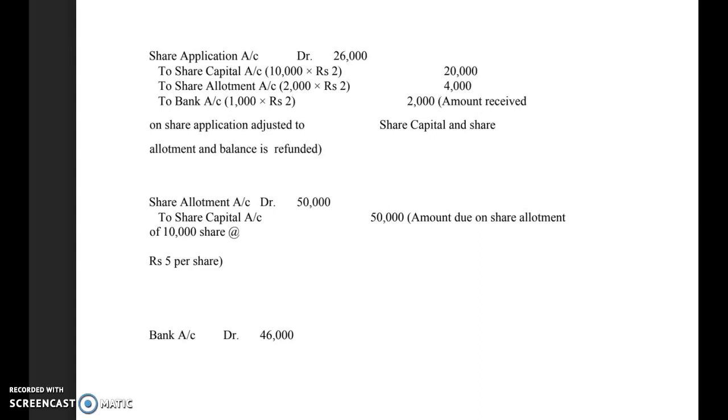Dear student, this section is very important because in the examination questions will be asked from this particular section. I will continue in my live class with more numericals relating to pro rata allotment and how the money will be adjusted in different cases. I once again want to request and remind you that while recording the journal entries, you must write the narration, because narration is compulsory and there are separate marks given in the marking scheme for the narration.